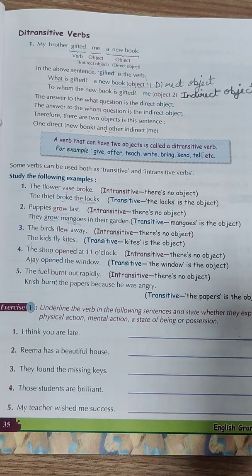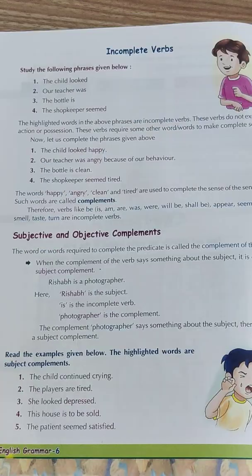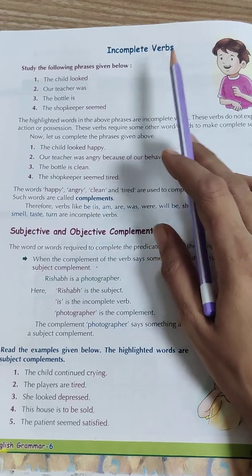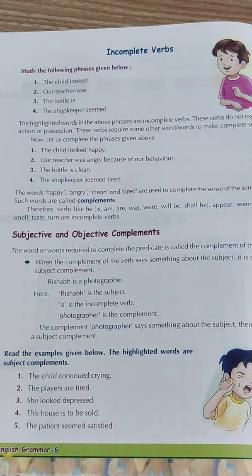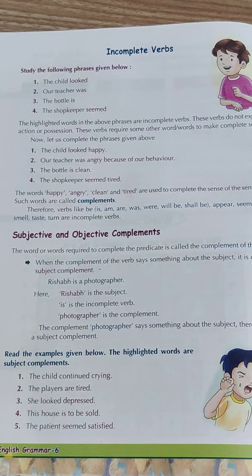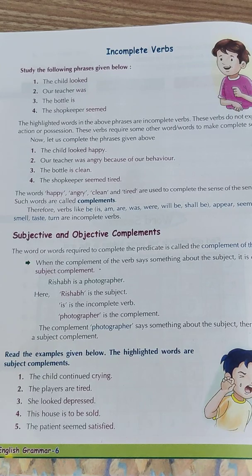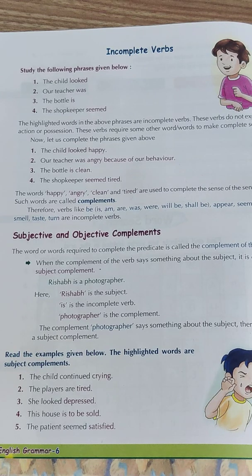Okay? So let's proceed further now with incomplete verbs. So the definition is, incomplete verbs are verbs that need complements to complete their meaning. For example, is, am, are, was, were, become, appear, seems, look. These are incomplete verbs which need a complement to complete their meaning. Now you will say, what is a complement? So children, a complement is a word, clause or phrase that is needed to complete a sentence.